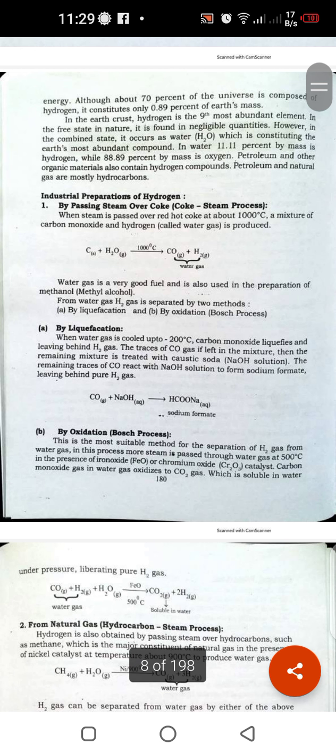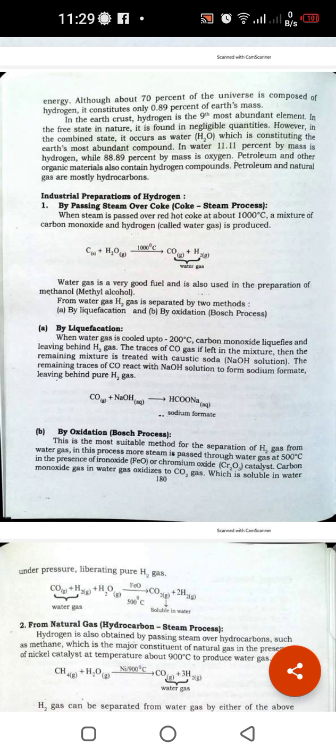Now the question, how is hydrogen produced? The industrial method for hydrogen gas: red hot coke is passed with water, and the mixture is heated up to 1000 degrees centigrade. Then the product is carbon monoxide plus hydrogen. This mixture is called water gas.